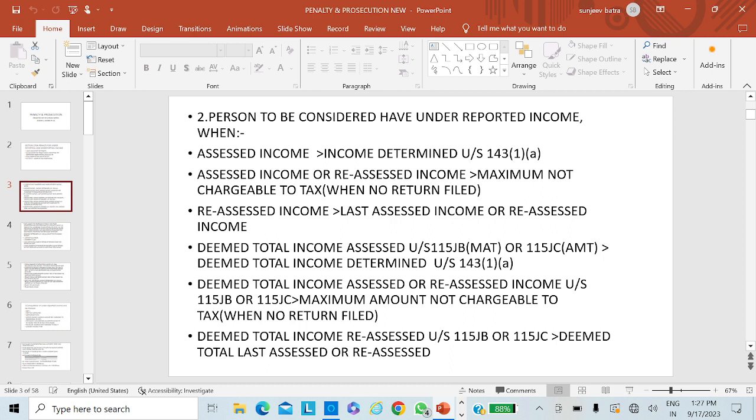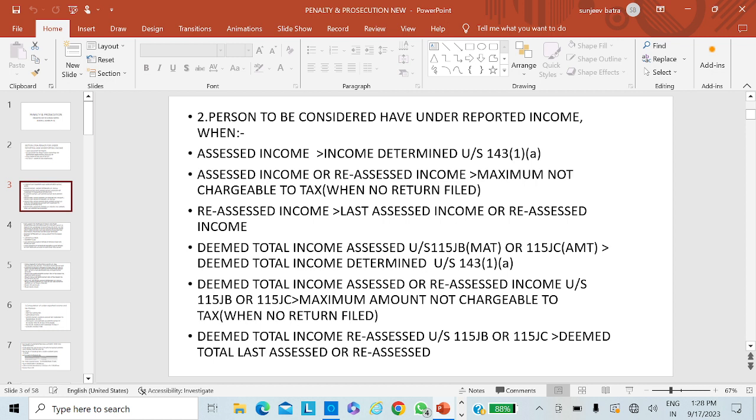In case the income is not determined under section 143(1)(a), then the department cannot determine the under-reporting of income, because no order under section 143(1)(a) is passed. So it has become mandatory from the assessment year 2017-18 to pass an order under section 143(1)(a), where the return of income is furnished by the assessee.